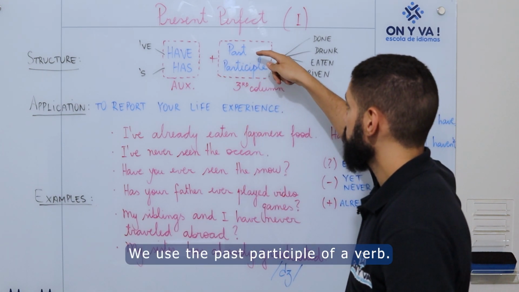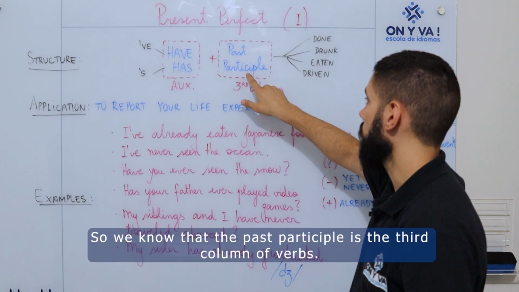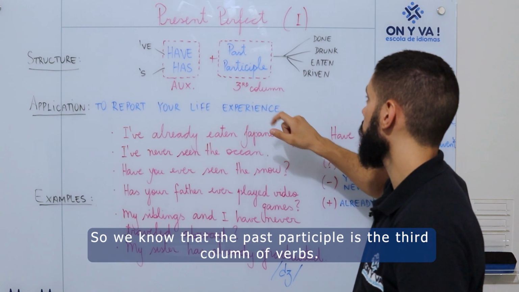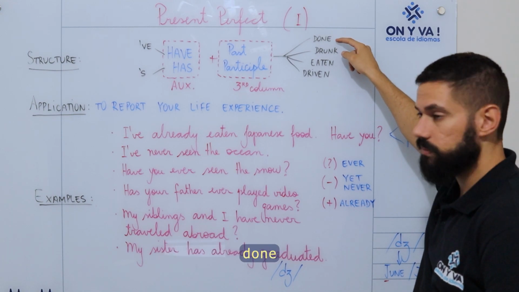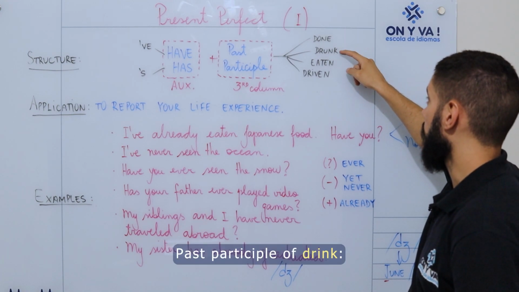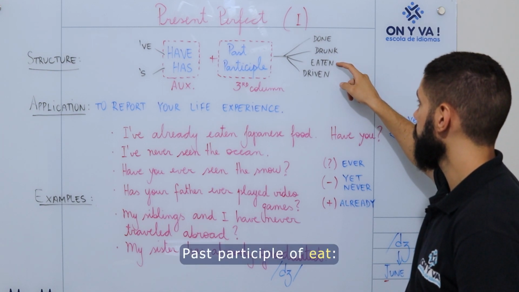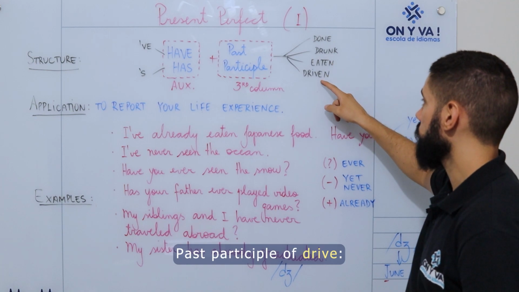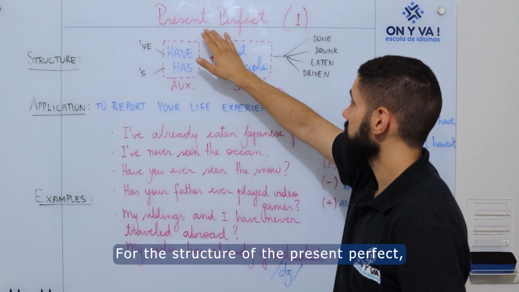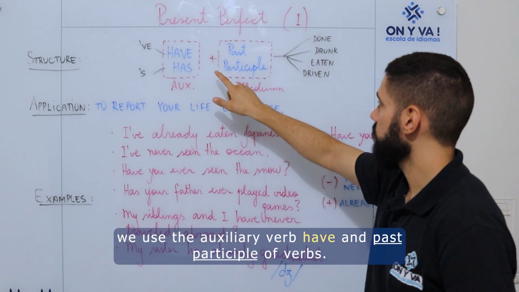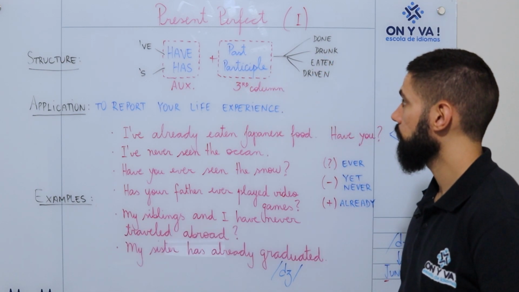And then we use the past participle of a verb. We know the past participle is the third column of verbs. Some examples: the past participle of do is done. Past participle of drink, drunk. Past participle of eat, eaten. Past participle of drive, driven. So for the present perfect, the structure is the auxiliary verb have plus the past participle of the verb.